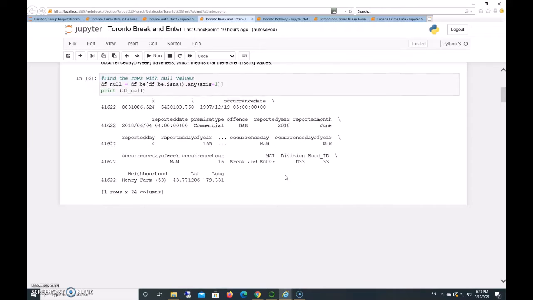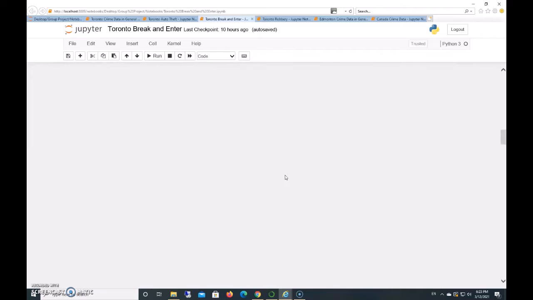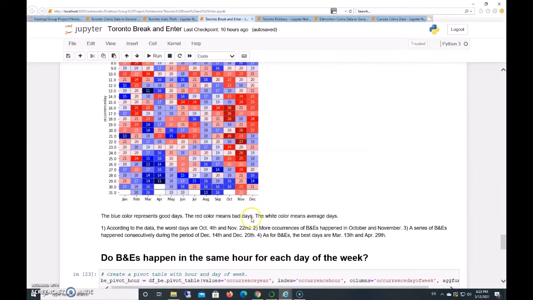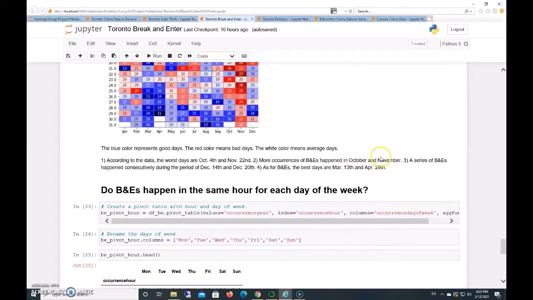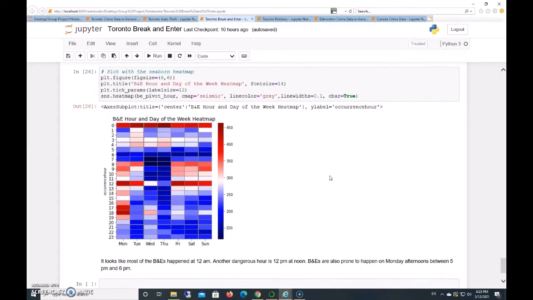I use the Toronto break and enter data. I just want to briefly show you the code here. Here's the heat map, October 4th and November 22nd in terms of break and enter, and November and October are the months seeing the most occurrences of break and enter. Break and enter happened a lot at night, around 12 a.m., and the most dangerous hour is 12 p.m. at noon.